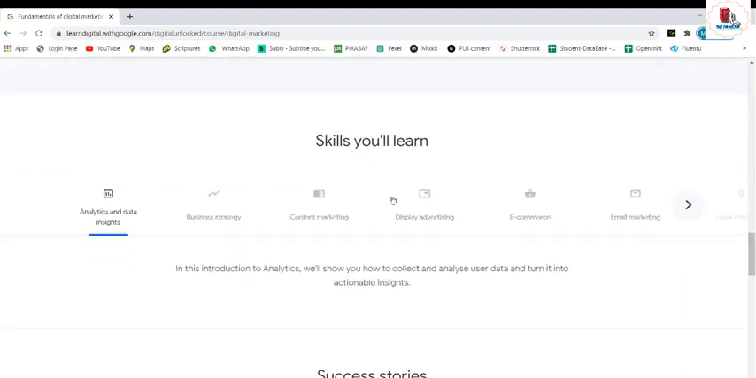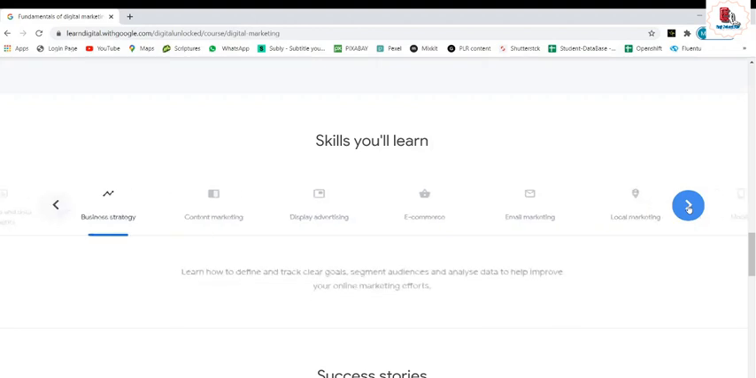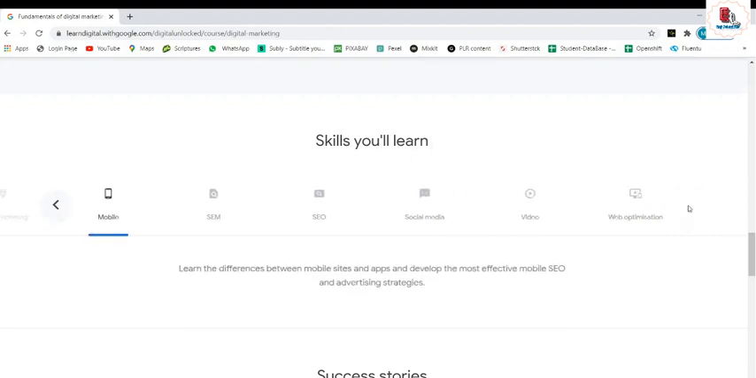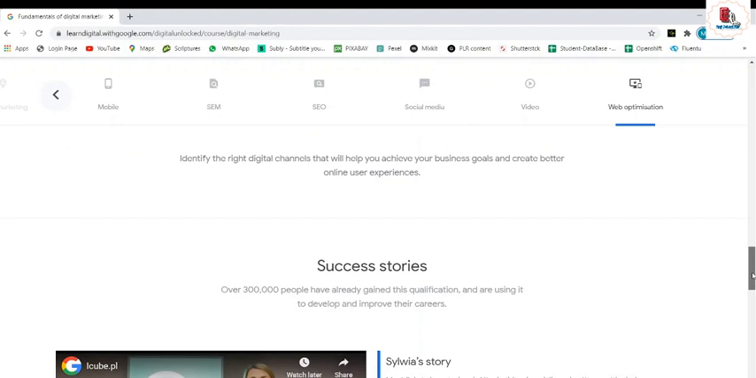Okay, and also see the skills you will learn out of this. What you will gain after learning this is analytics and data insights. In this introduction to analytics, we will show you how to collect and analyze user data and turn it into actionable insights. You can gain knowledge of business strategy, content marketing, display advertising, e-commerce, email marketing, local marketing, mobile, SEM, SEO, search engine optimization, social media, video, web optimization, everything. Identify the right digital channel that will help you achieve your business goals and create better online experiences. It's such a beautiful thing, a very good channel to go with.